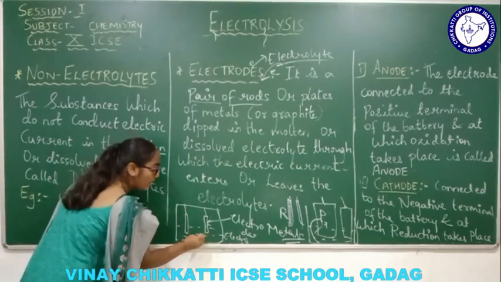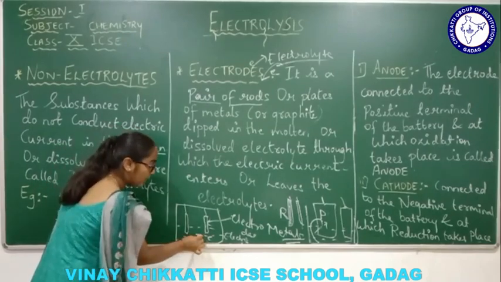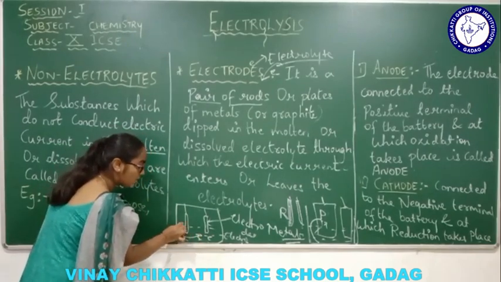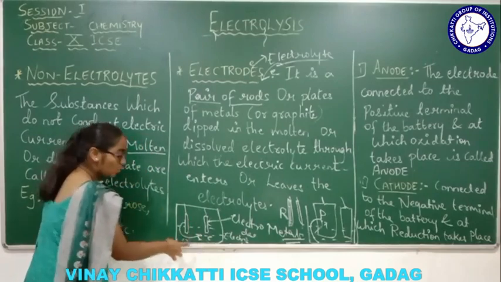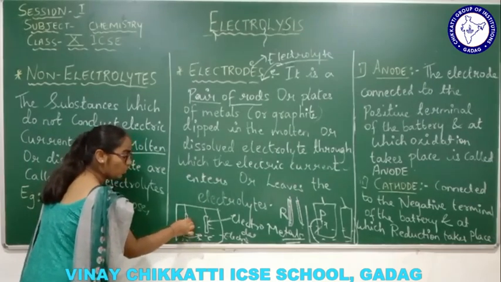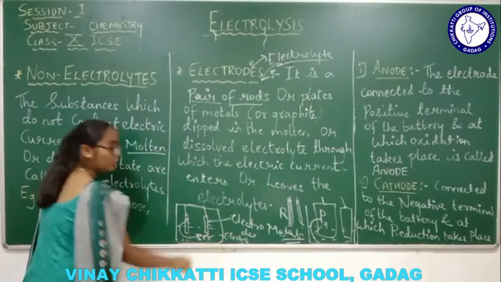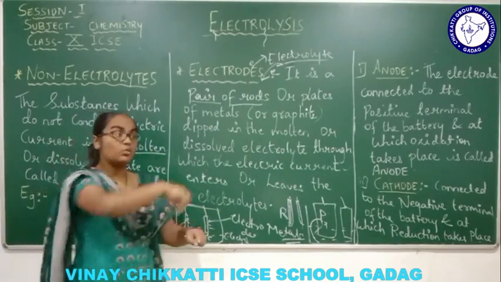Whatever electric current is supplied through ions has to enter first into the electrode. Through the electrolyte, the electrons will enter into the electrode, and from the electrode it will again leave into the electrolyte. So it is a closed circuit.